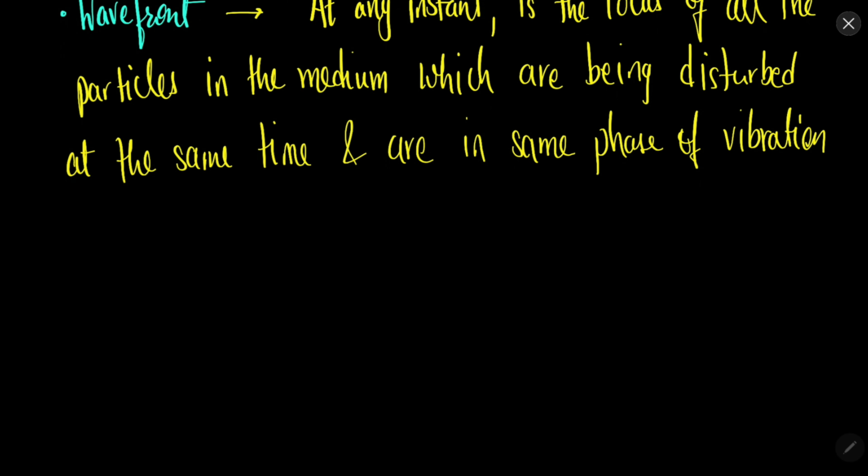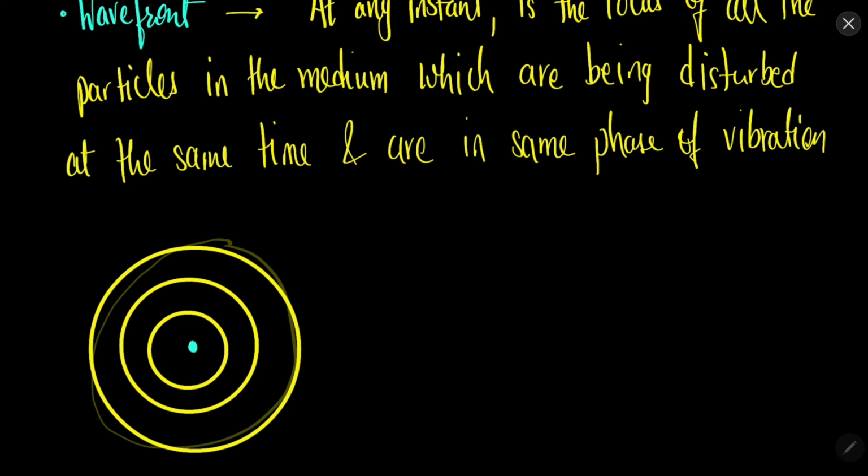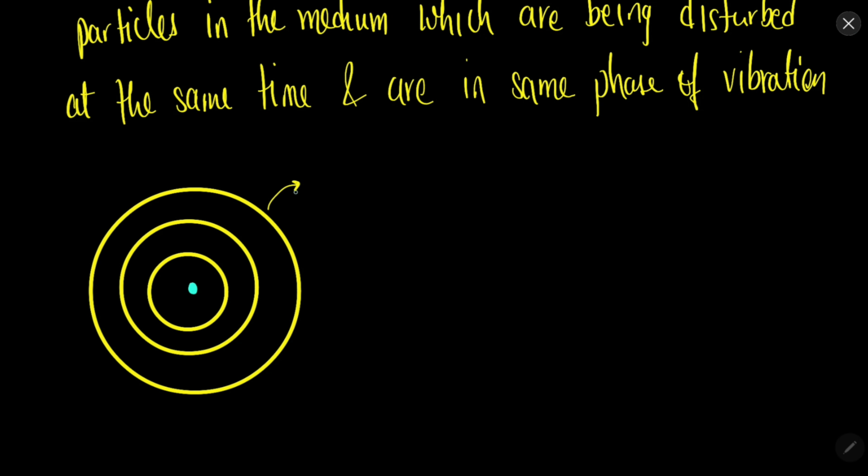So for example, let's say we have a point source. This point source will give off light in all the directions. So how will the wavefronts of this point source look? They will look like a circle if you talk about 2D. If you talk about 3D, it will look like a sphere. We usually always talk about 3D, so imagine it to be a spherical shape. So what is the meaning of wavefront here? Focus on all these points. All these points are in the same phase.